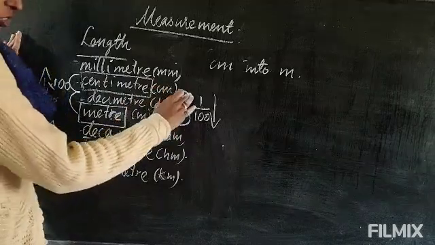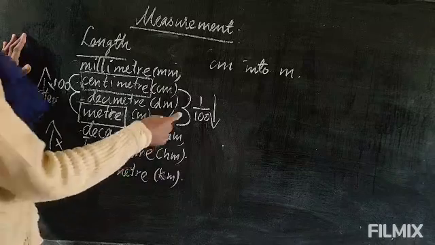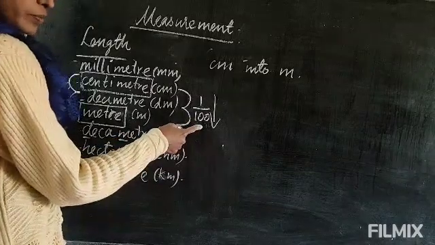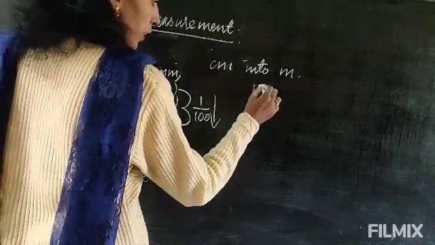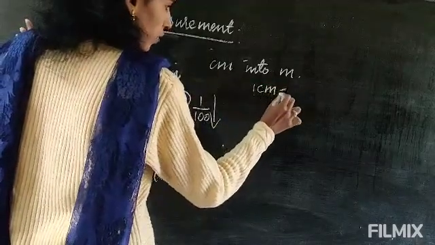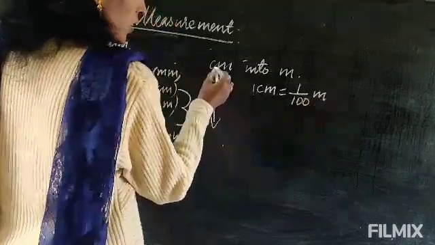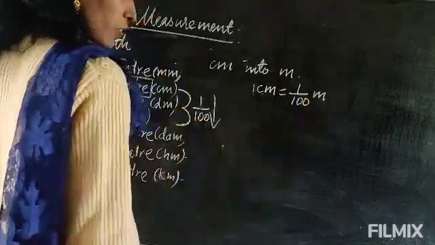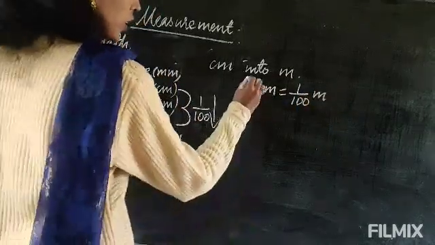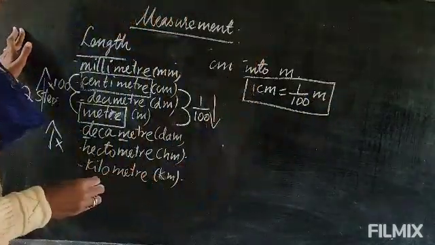Remember, you are coming from the lower unit to the higher unit. You are coming down, and coming down means you have to divide. So the formula for centimeter to meter will be: 1 centimeter equal to 1 by 100 meter. First I have written centimeter, and after that I have written meter. 1 centimeter equal to 1 by 100 meter. Okay, so this is the formula.